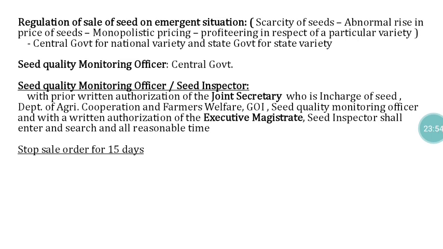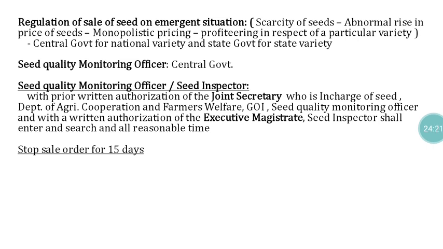So this is there in the Seed Bill 2019. And also, if the seed inspector finds a seller guilty with reference to the sale of any material, at that time they can issue a stop sale order. That order is valid for 30 days. Within 30 days, they have to dispose of that particular case. If the problem is rectifiable, they have to rectify it.